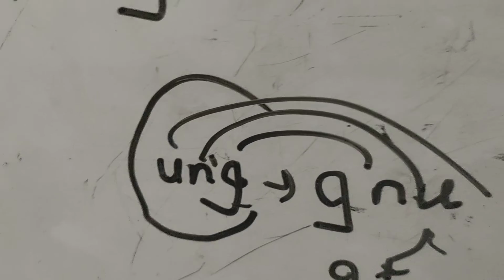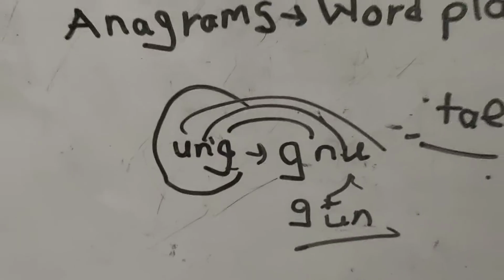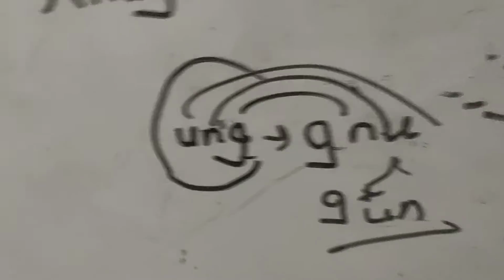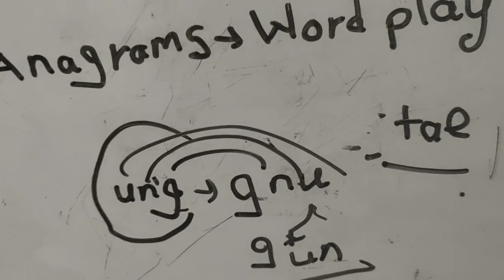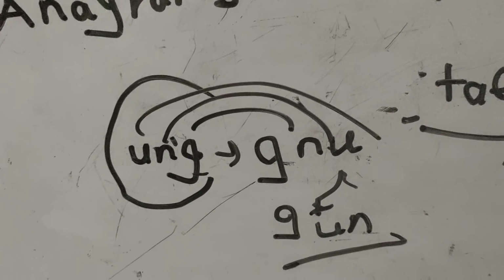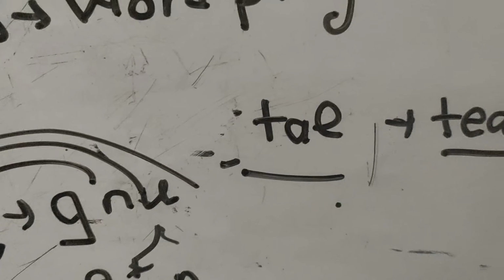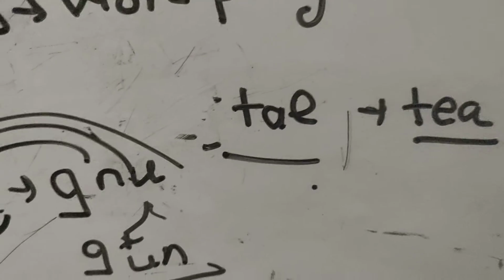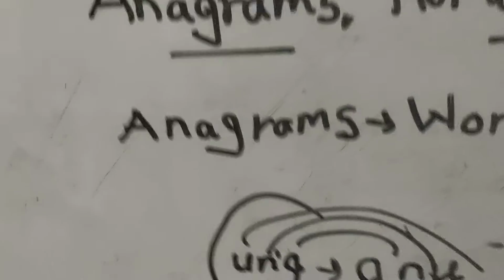Okay, so you know about anagrams. What is meant by anagrams? If someone asks you, you can tell that an anagram is one type of word play. In this word play you are given a word and you have to rearrange it meaningfully. Like I rearrange this word TAT. Rearranging words is called anagrams.